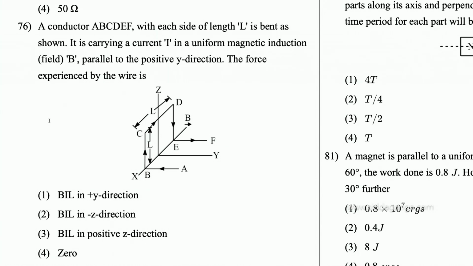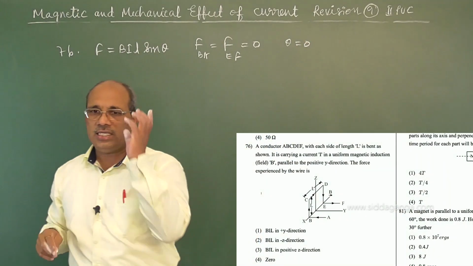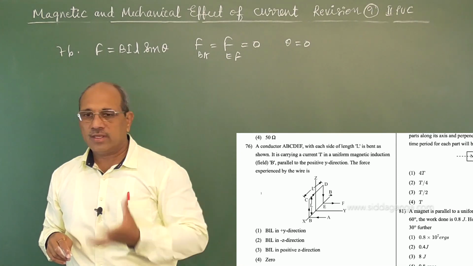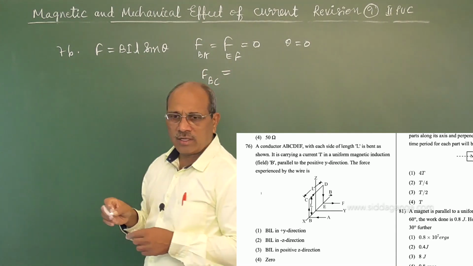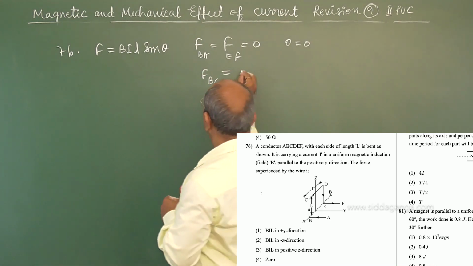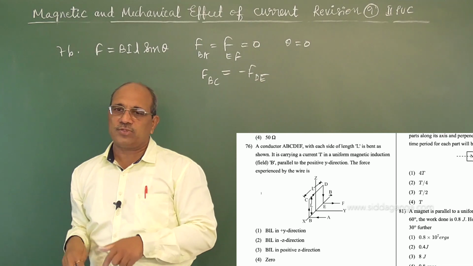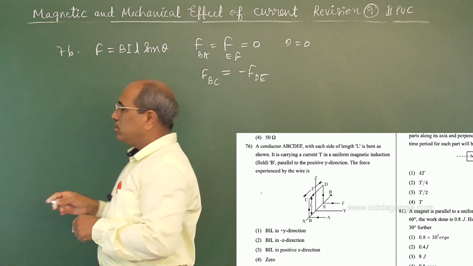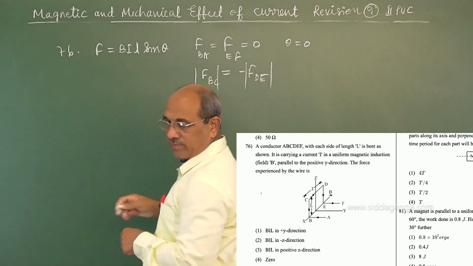Force due to the part BA and force on the part EF equal 0 because theta is 0. BA and EF are parallel. And again, force on BC is equal but opposite to force on DE. They are perpendicular, but the directions of current are opposite, and the net force on them becomes 0. So the net force on these two parts, magnitudes being equal, get cancelled.